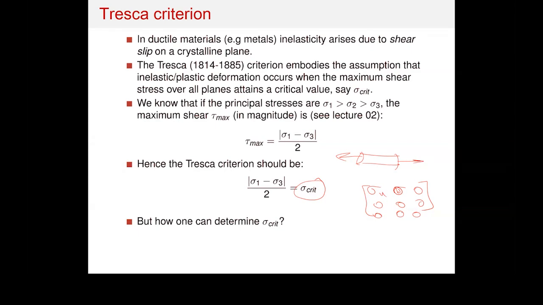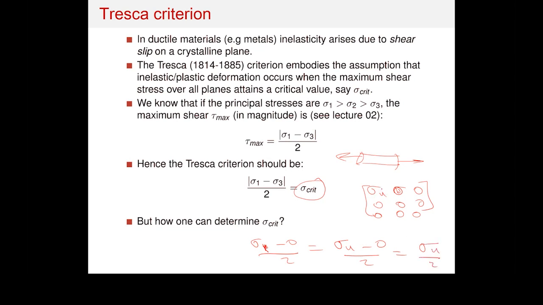We take this stress tensor, we use the Tresca criterion, and we see that sigma ultimate minus 0 divided by 2 is the critical number, which is sigma ultimate divided by 2.